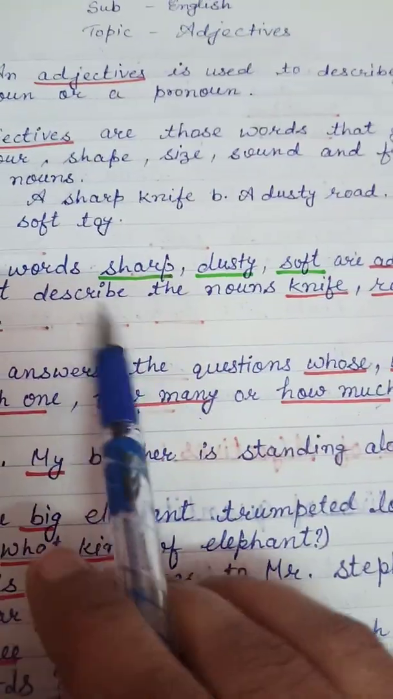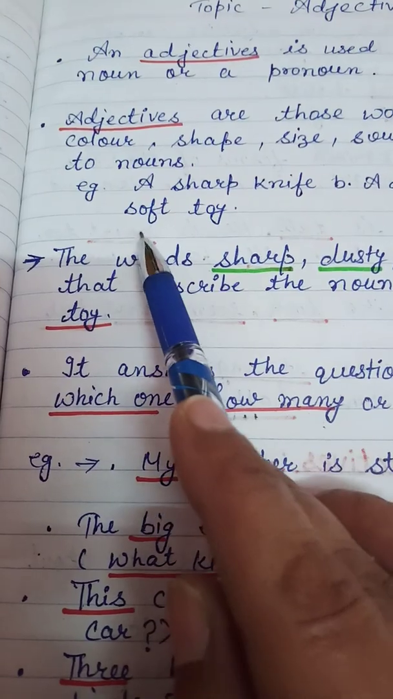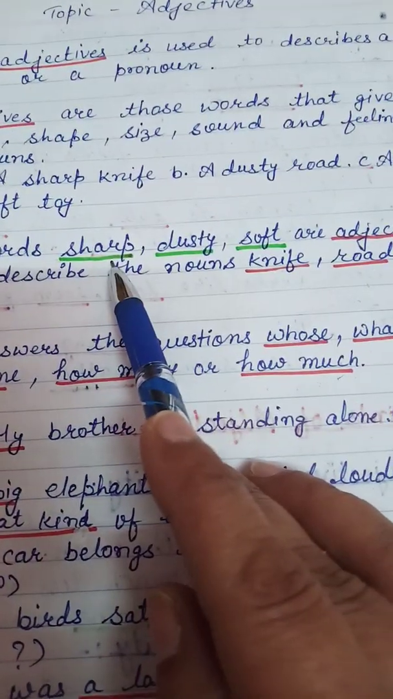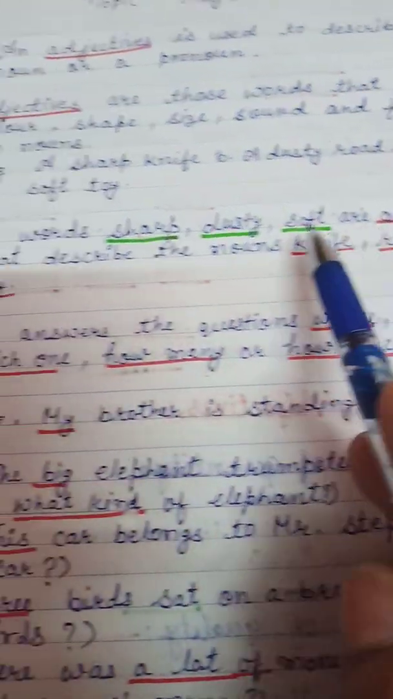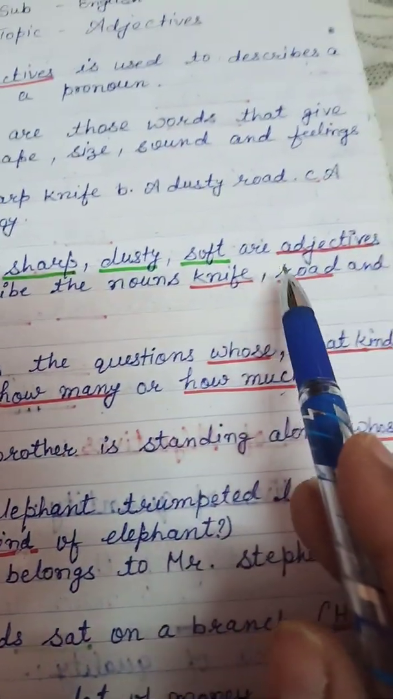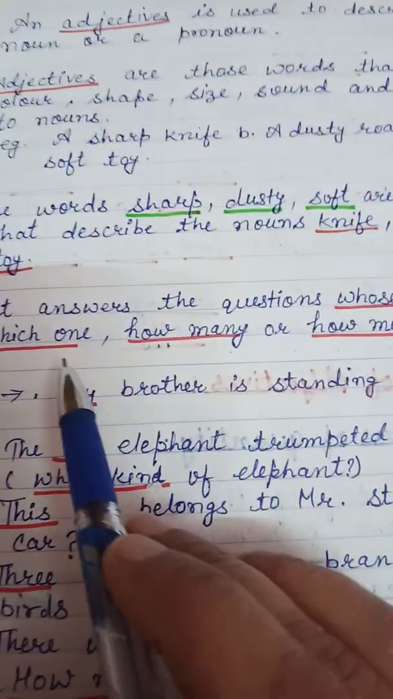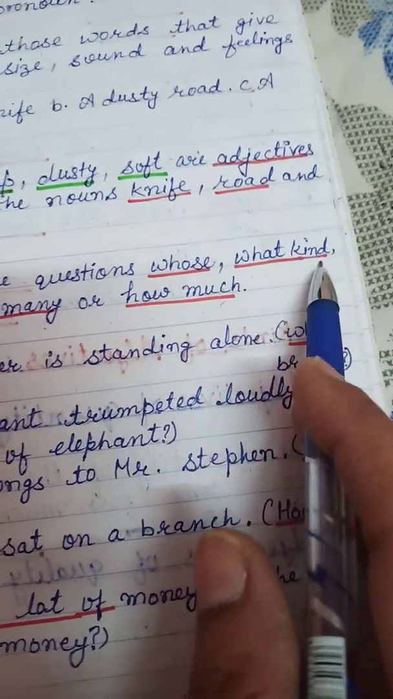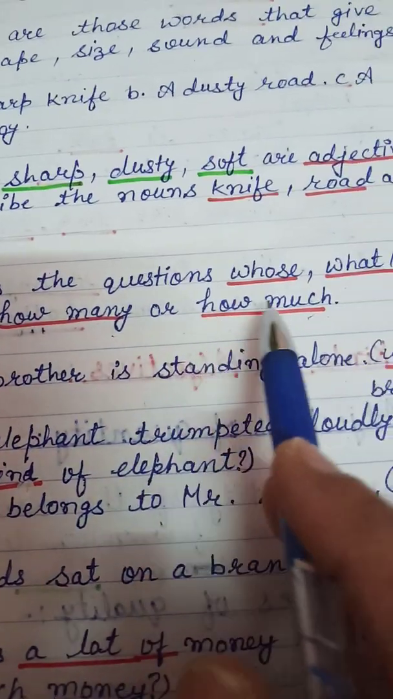Example: a sharp knife, a dusty road, a soft toy. The words sharp, dusty, soft are adjectives that describe the nouns knife, road and toy. Adjectives answer the questions whose, what kind, which one, how many or how much.